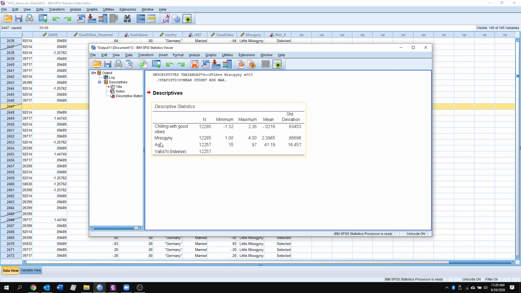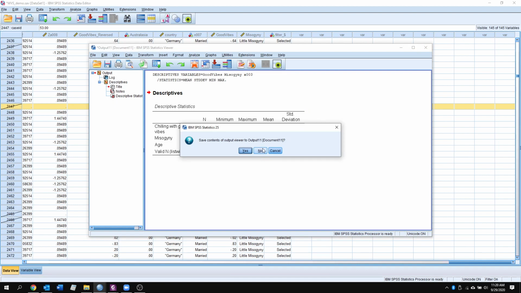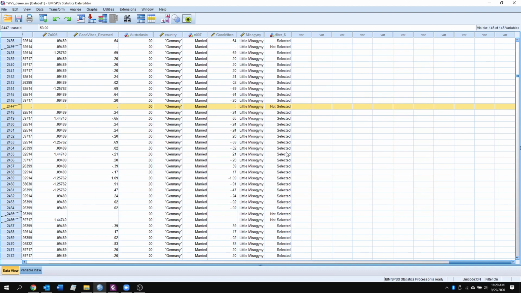Now, if we ran age, which we probably would, you can see we have 12,257, which is slightly less than our 12,285. So this, we would probably report the small n when we're reporting age. And our big N, which we'd put maybe at the top of the table or at the bottom of the table, and in our actual results section, big N, 12,285. And again, this is not something that you have to do for this assignment, but it's something handy to know for the future.